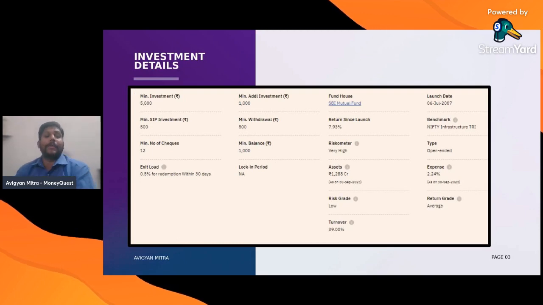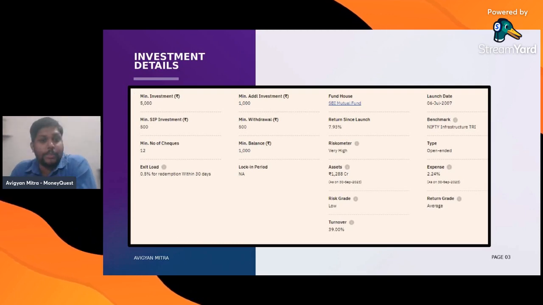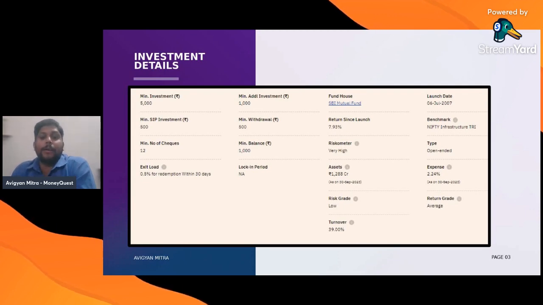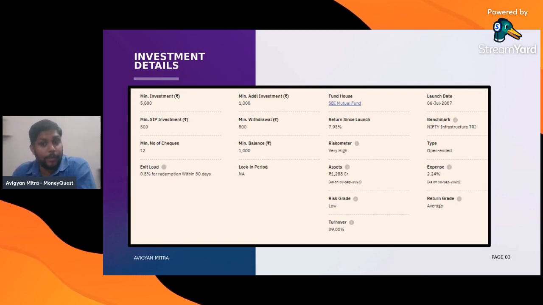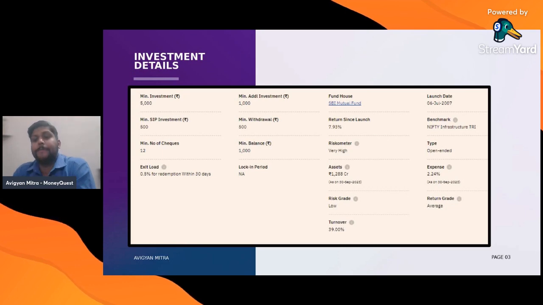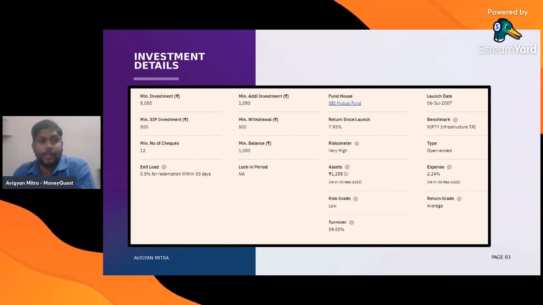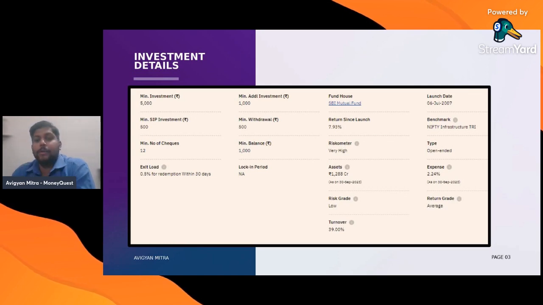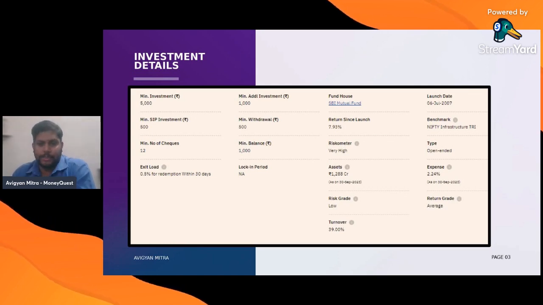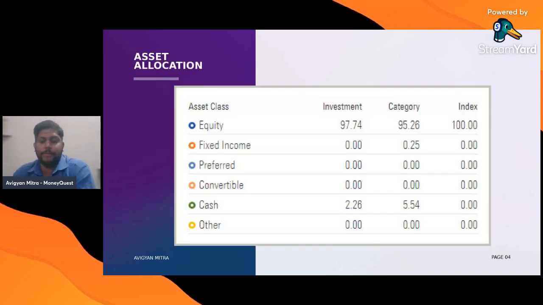So when it comes to the investment details, the exit load is 0.5% if you redeem your investments within the first 30 days. The expense ratio is quite high, 2.24%, right? This particular fund has to generate higher alpha if it has to justify the higher expense that it's charging. The turnover is 40%, which I guess is okay if you compare this with the category average, right?